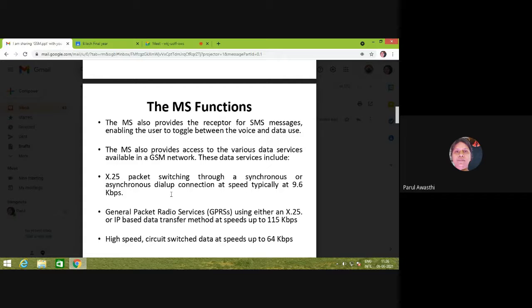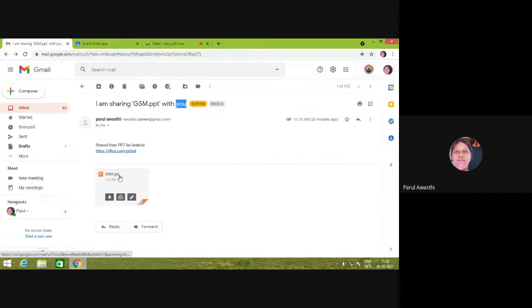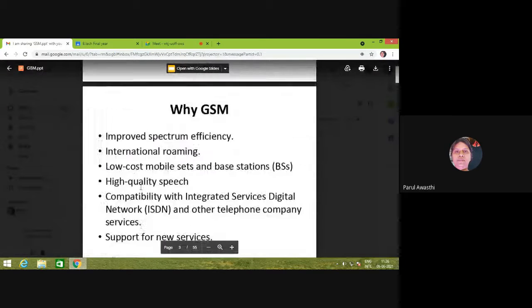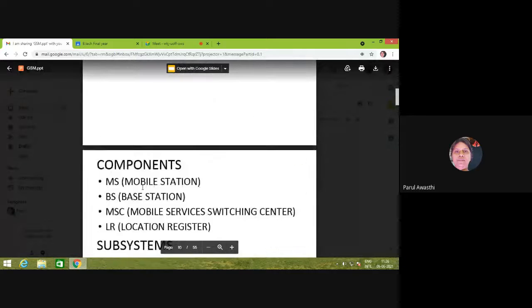That will be called a packet switching network, right? So if there is a need to establish a link between transmitter and receiver, then it is a circuit switching network. If not, then it is a packet switching network.